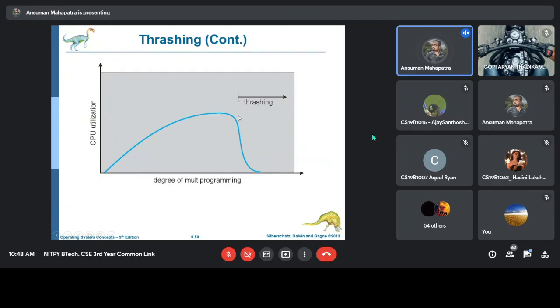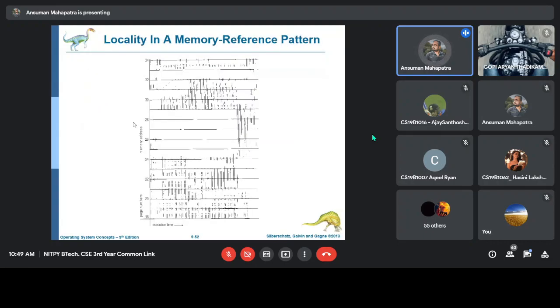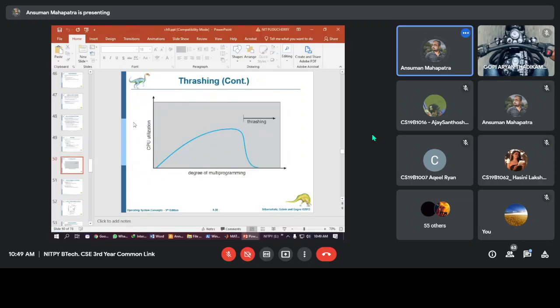It is a very important term. Read this one more time, because this will come in interviews and all. There are important terms: one is demand paging, one is thrashing, and Belady's anomaly. These are all important terms, so just keep them in mind. I think that's the end of this chapter, and the end of this unit as well.